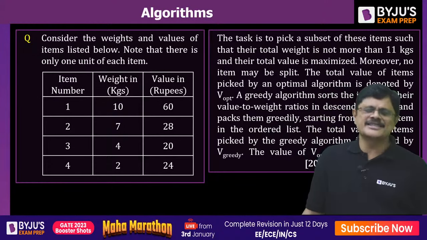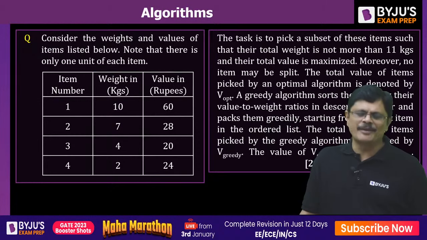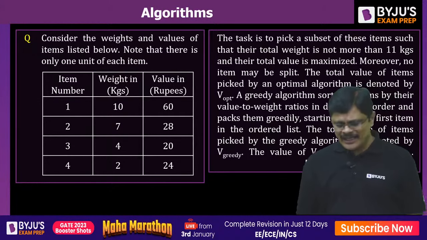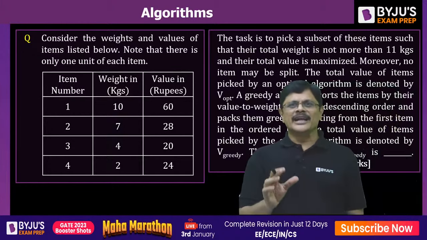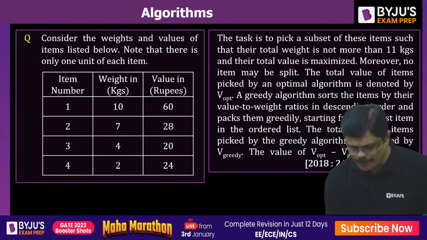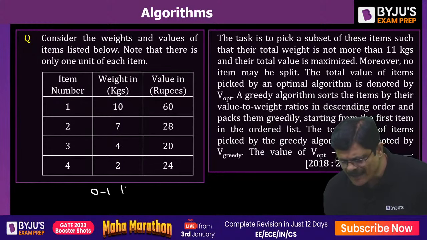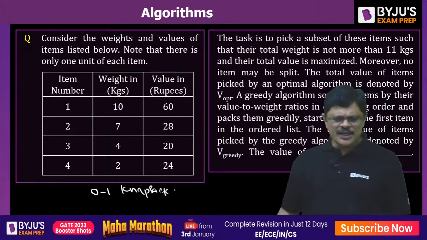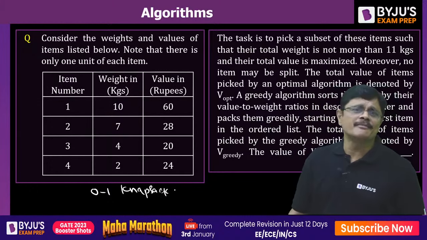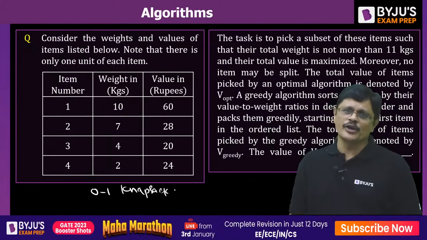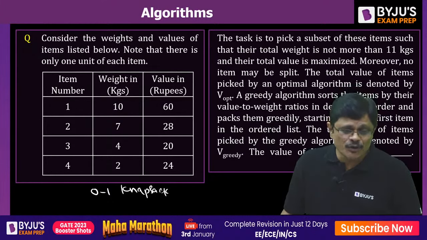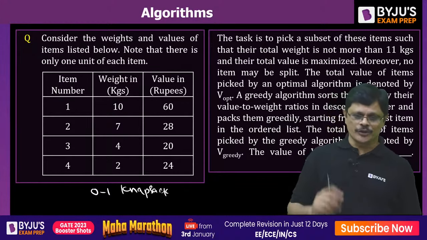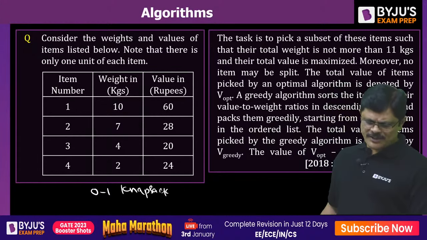See, my dear friends, this problem is the knapsack problem. Obviously, when you are taking either the full item or none, that means it is the 0-1 knapsack problem. See, for the 0-1 knapsack problem, a greedy algorithm may not give you the optimal solution. It may work, sir, but it may not give you the optimal solution. We should note that. So let me give you the solution for this problem, sir.